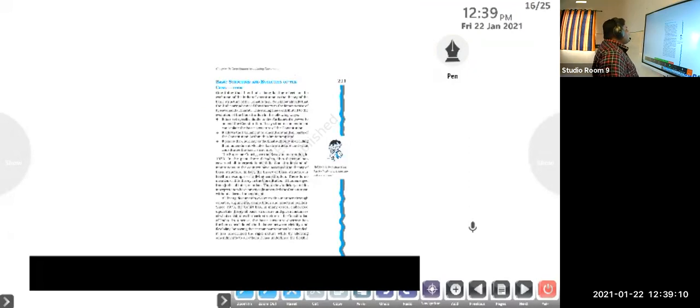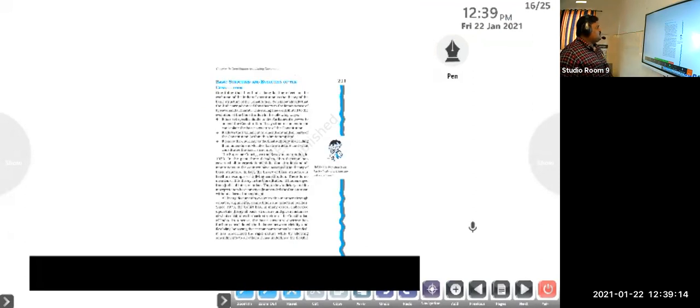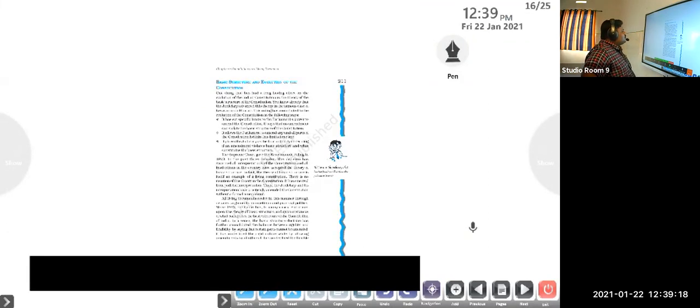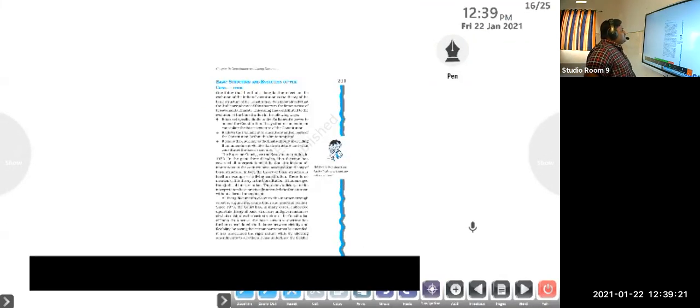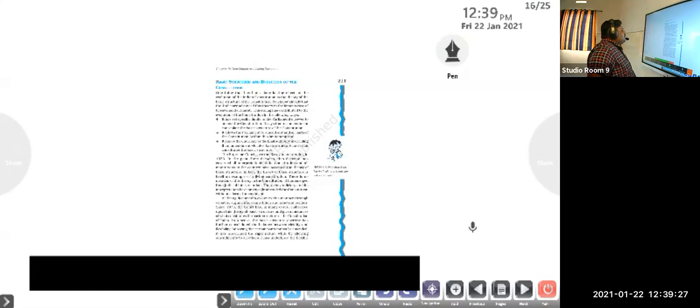Okay. One thing that has had a long lasting effect on the evolution of the Indian constitution is the theory of the basic structure of the constitution. You know already that the judiciary advanced this theory in the famous case of Kesavananda Bharati. Okay, we already studied that. This ruling has contributed to the evolution of the constitution in the following ways.